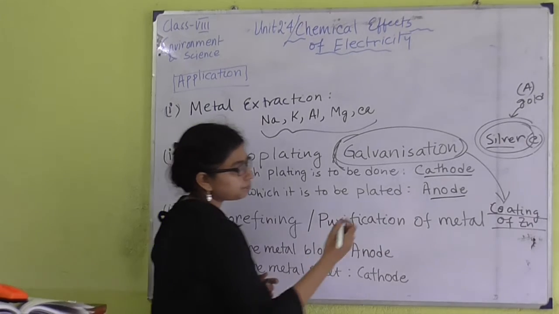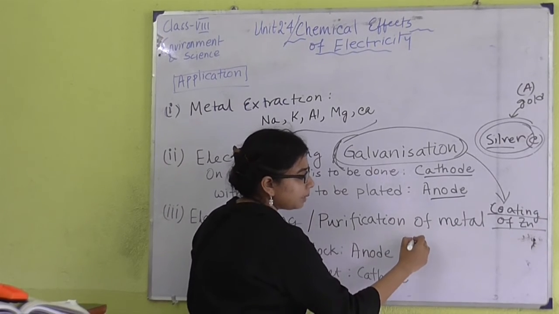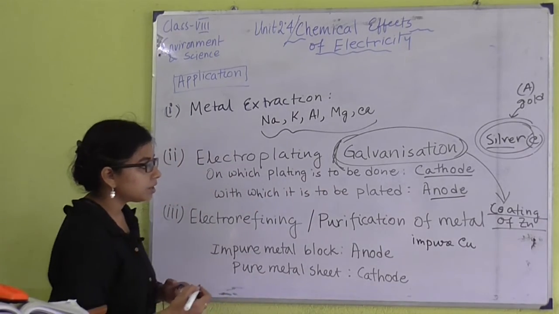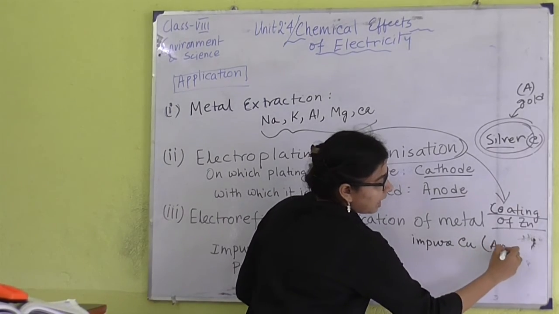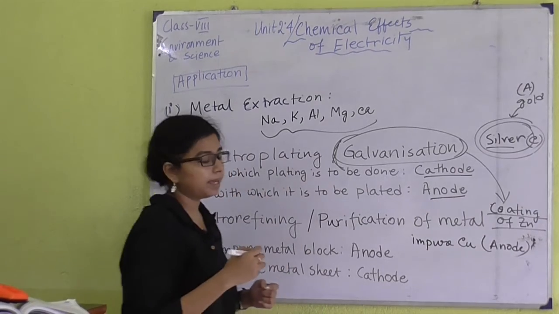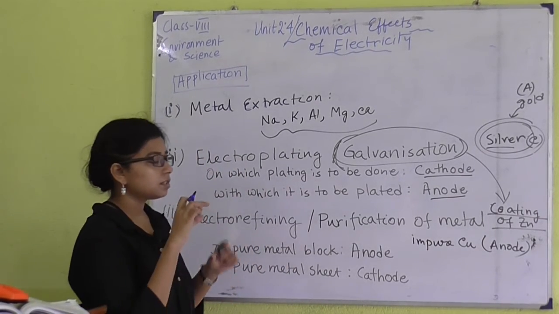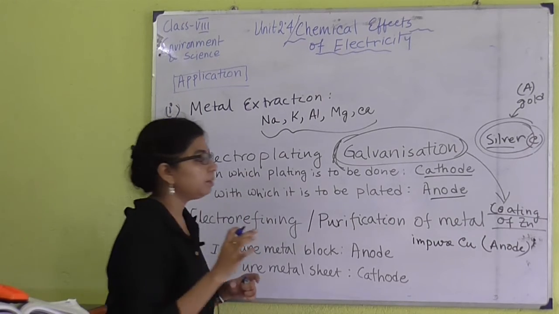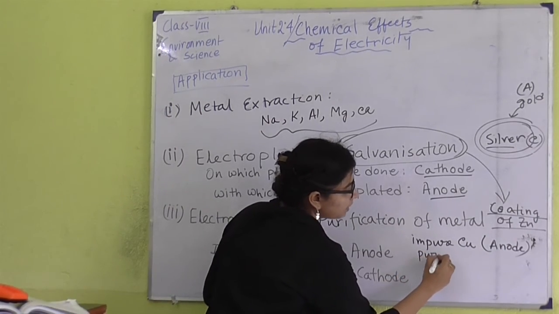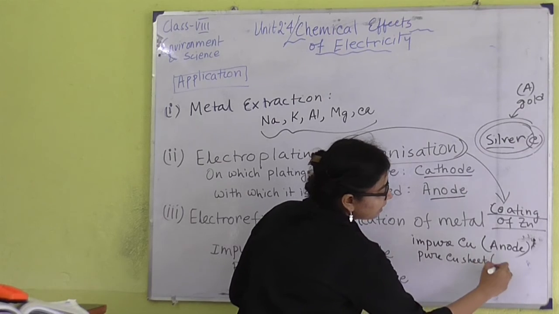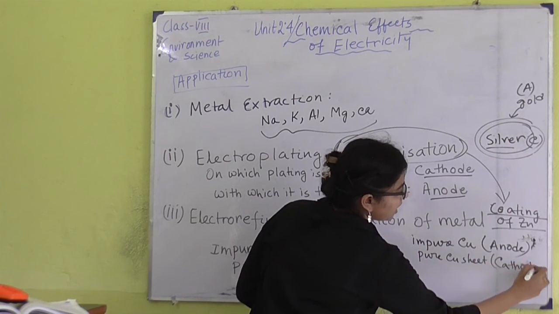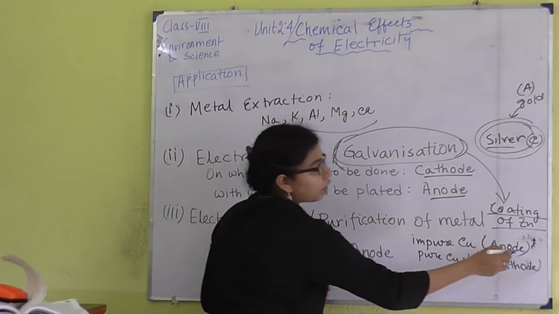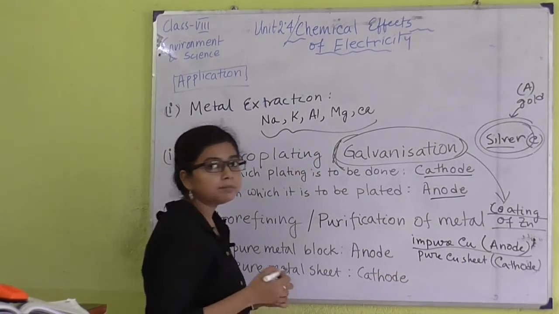Suppose I have a block of impure copper. This impure copper I have to take as the anode, and if I want to purify it, then I have to take a strip or sheet of copper which should be pure. Then the pure copper sheet is to be taken as the cathode, and simply by the process of electrolysis I can make this impure copper more than 99% pure.